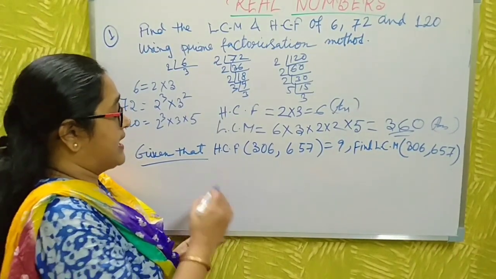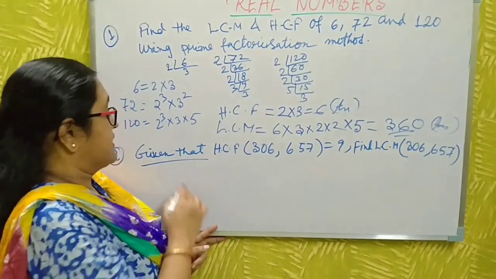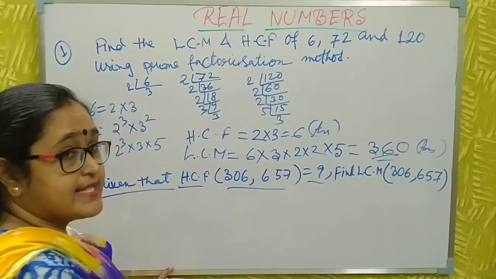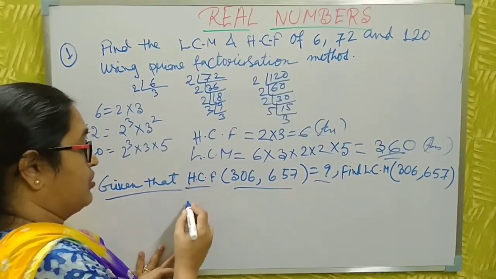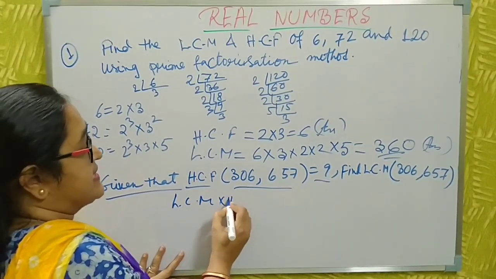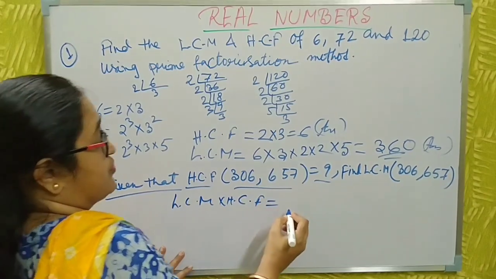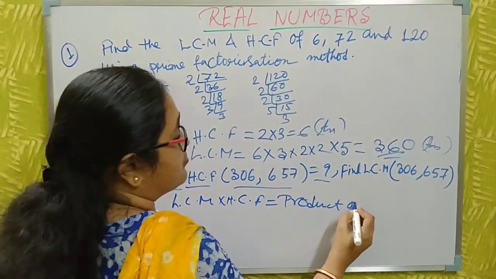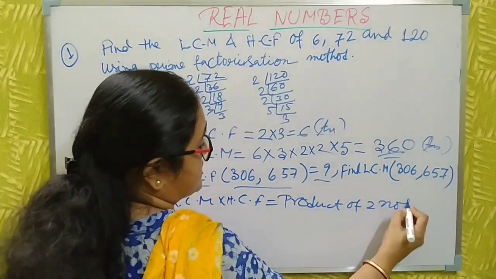Now the next question: given that the HCF of these numbers is this, find the LCM. All of you know the formula: LCM into HCF is equal to the product of the two numbers.